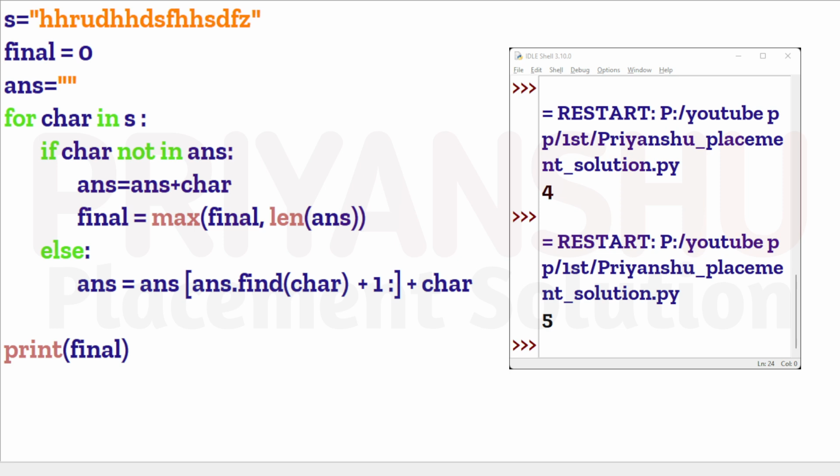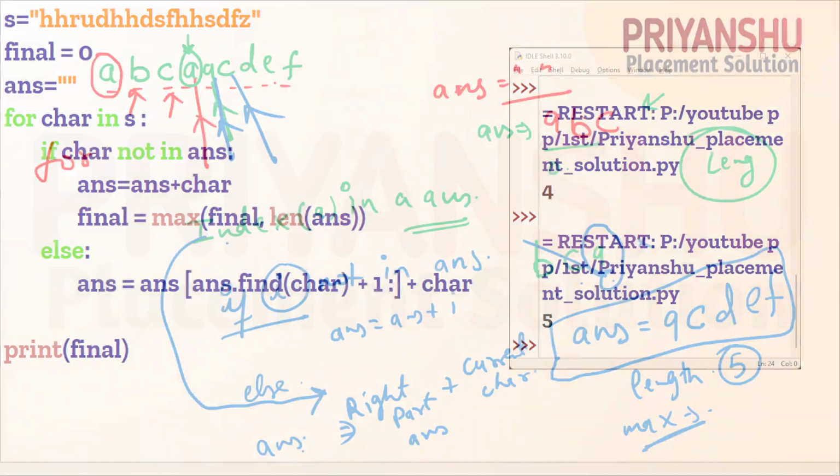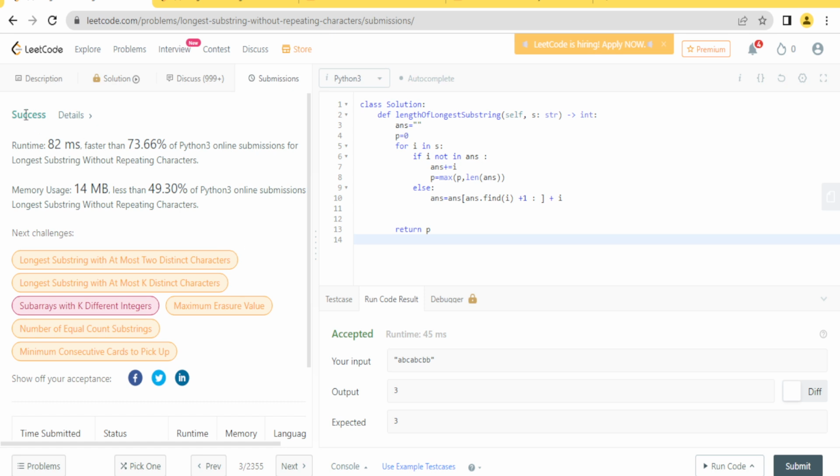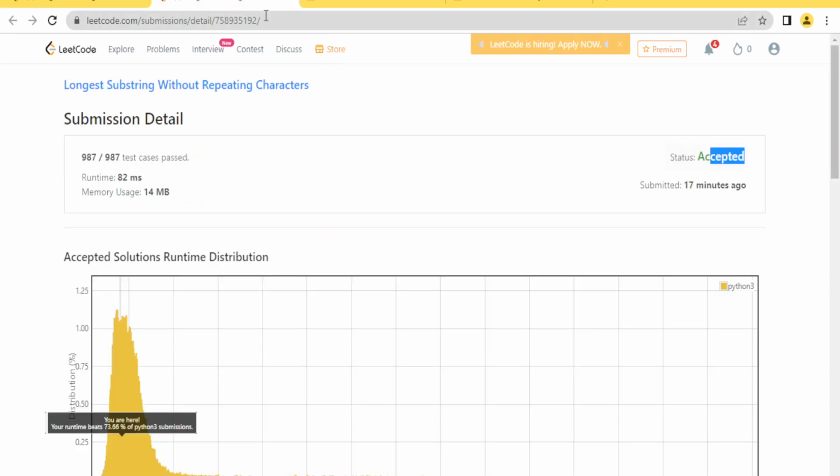One more thing guys, this code I have taken from LeetCode. Let me show you, because one of our subscribers said, sir, please show whether your code is passed or not. So let me show you guys, my code is already passed, as you can see here, success, and I have just changed the variable names here, okay. The code is already passed. If you want you can just check it out guys, no problem.